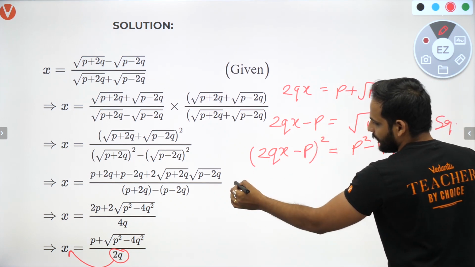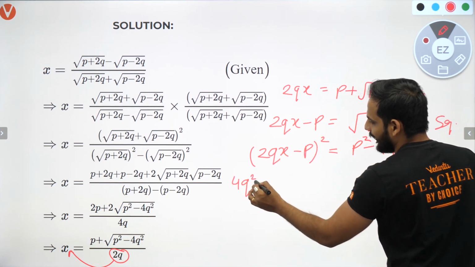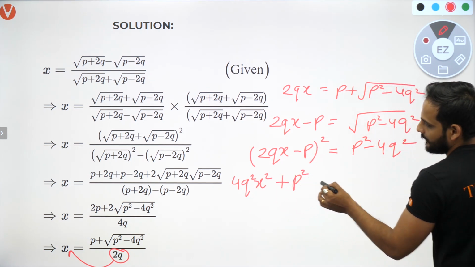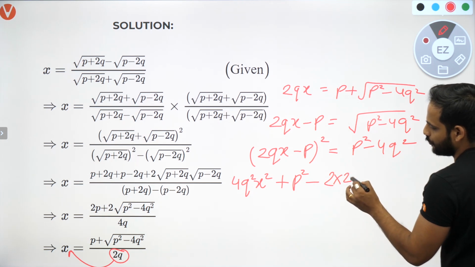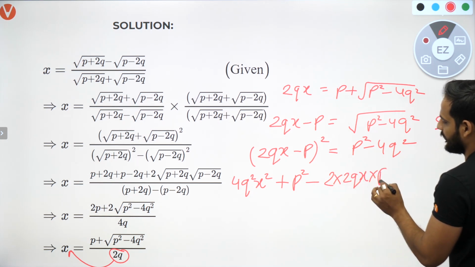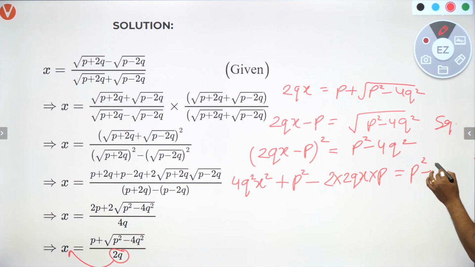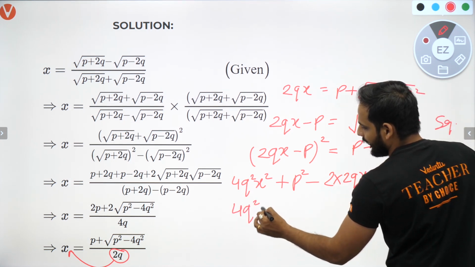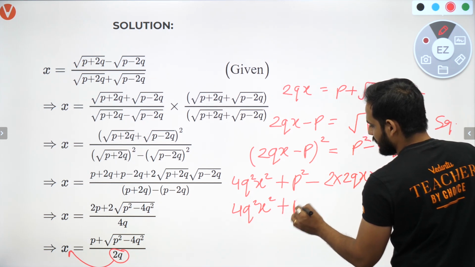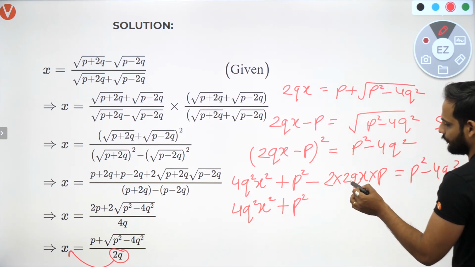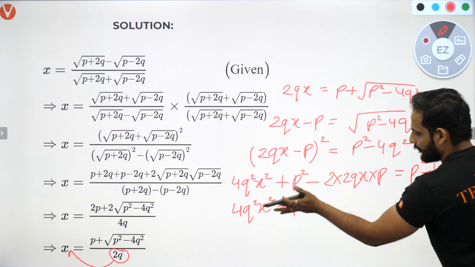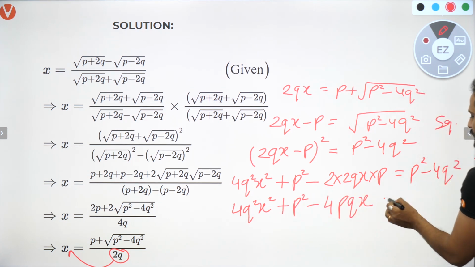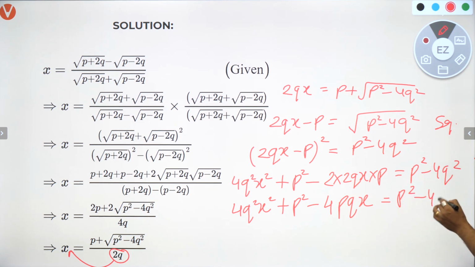(a minus b) whole square: 4q square x square plus p square minus 2 into 2qx into p is equal to p square minus 4q square. So you'll be getting 4q square x square plus p square. Now 2 into 2 is 4, minus 4pqx is equal to p square minus 4q square.